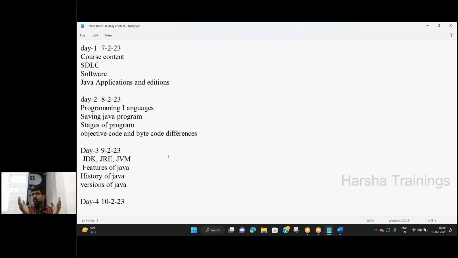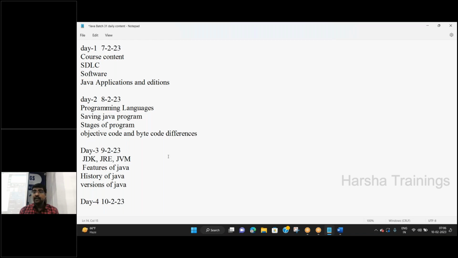Generally, anyone who knows C language knows pointers are a very difficult topic. Such difficult topics are not available in Java. That is the first feature we discussed. After that, we discussed some other features also.